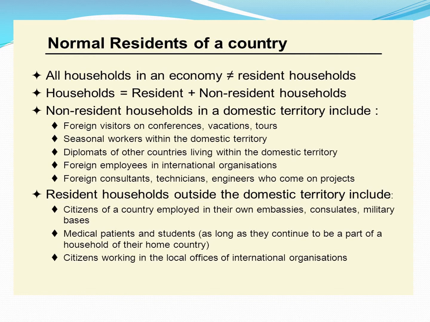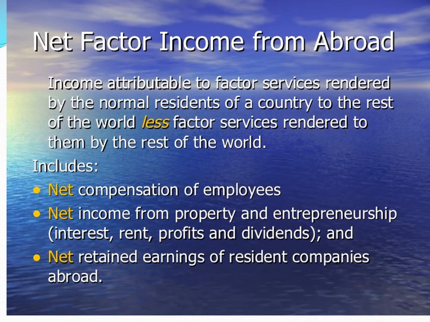And the border workers who live near the international border and cross the border on a regular basis to work in the other country, they are treated as the normal residents of the country where they live and not where they work. However, if the employees are working for more than 1 year in such international institutions, then they become the normal resident of a country in which such institutions are located. It means, in the given example, if the American is working in UNO office in India for more than a year, then he will be treated as the normal resident of India.